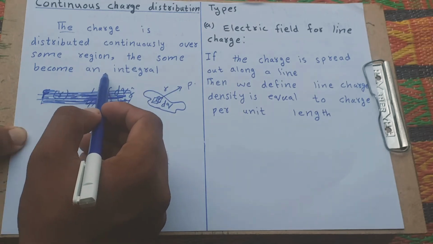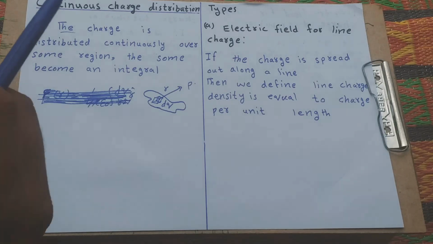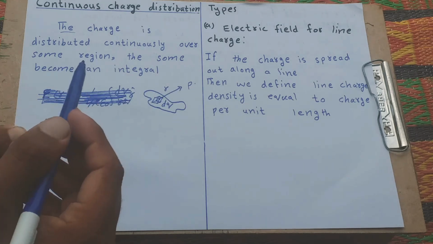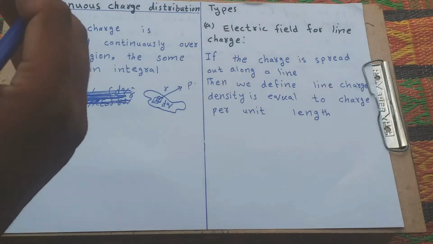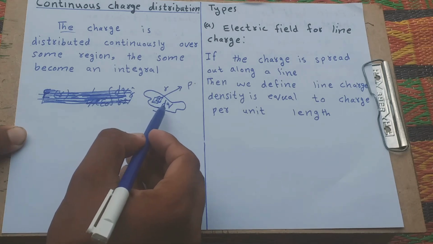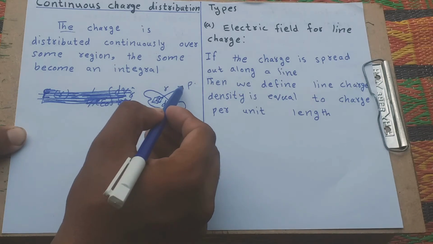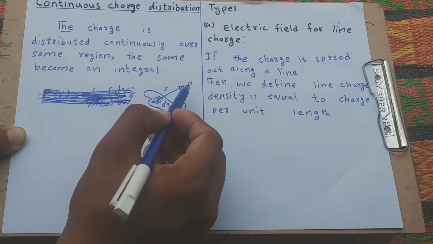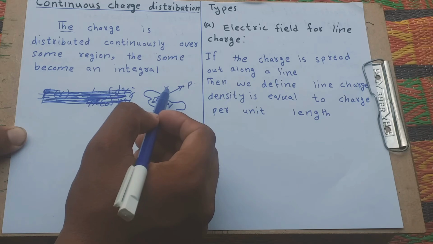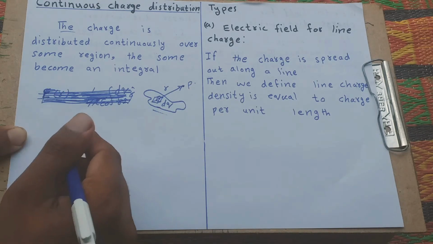The sum becomes an integral. If we count the continuous charge distribution by integrals, an integral is a sum of all charges. For example, this is a surface, and dq is denoted for the continuous charge distribution at point P. R is the separation distance between them. We only count the electric field for continuous charge distributions.